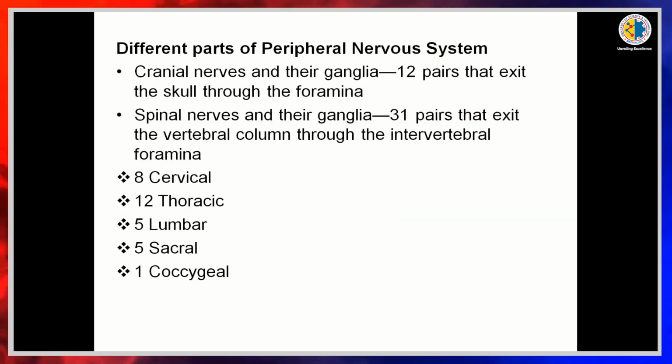Then the different parts of the peripheral nervous system: there are 12 pairs of cranial nerves and 31 pairs of spinal nerves. As I told earlier, they have several sections: cervical 8, thoracic 12, lumbar 5, sacral 5, and coccyx 1.